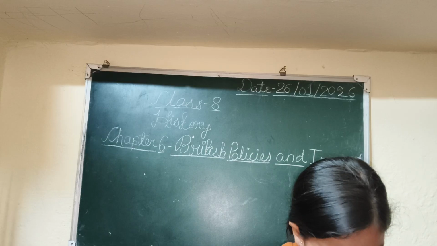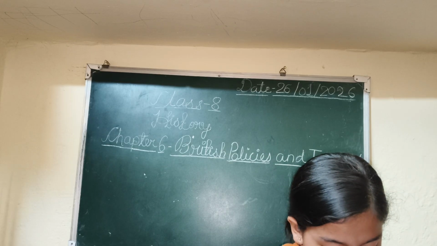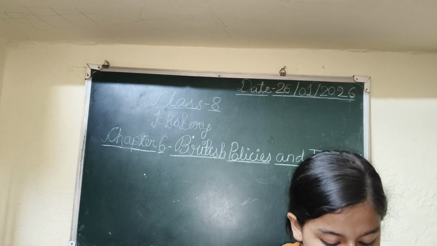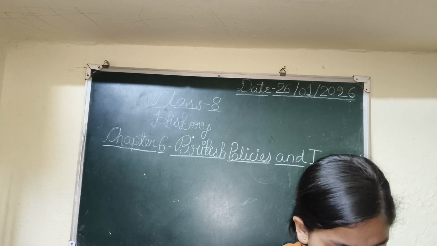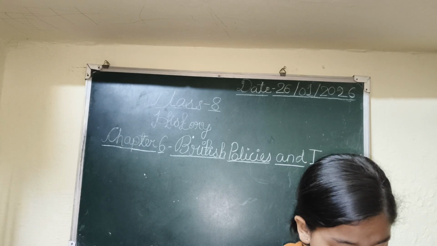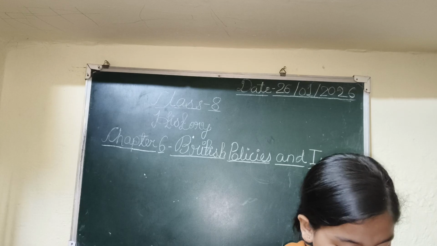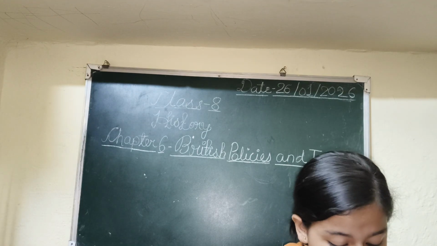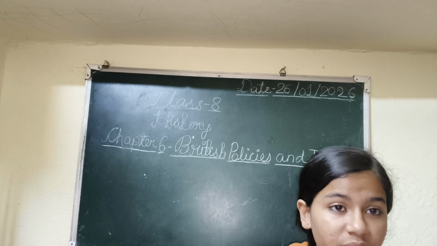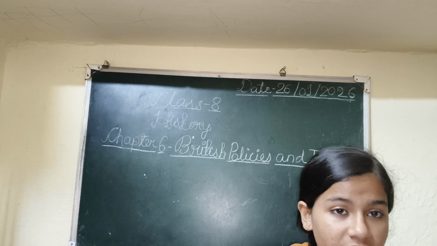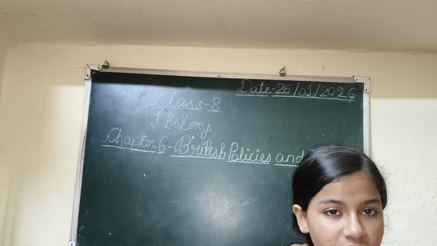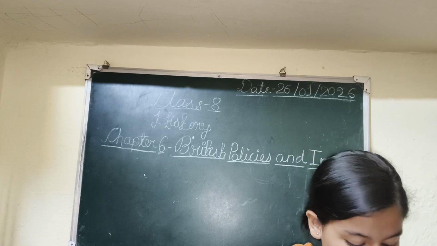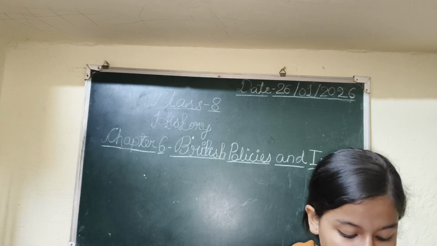Mahalwari system. So the answer is collective responsibility of farmers to pay the land revenue. This Mahalwari system was one of the systems in which the responsibility was given to the zamindars, so they may collect the dues. Then zamindars, a new middle class.